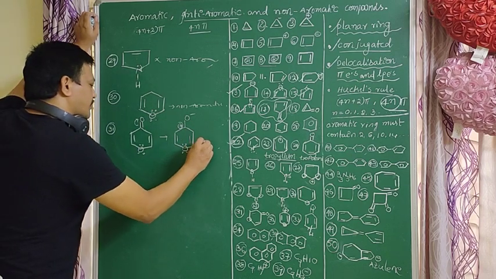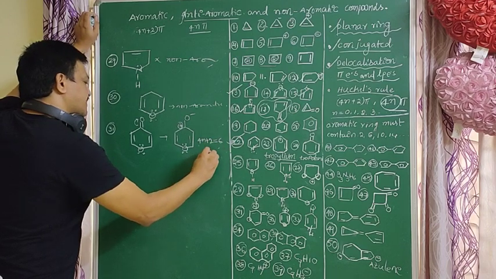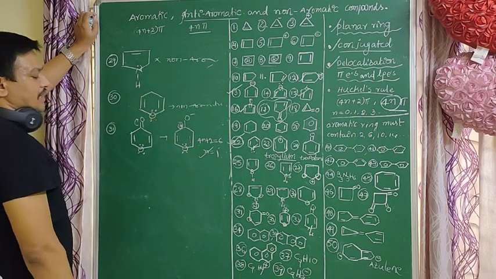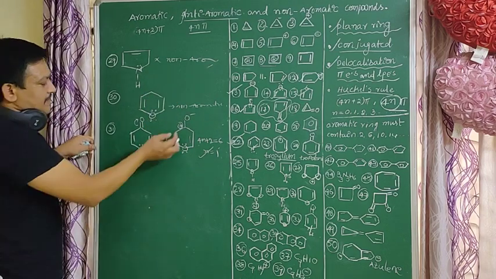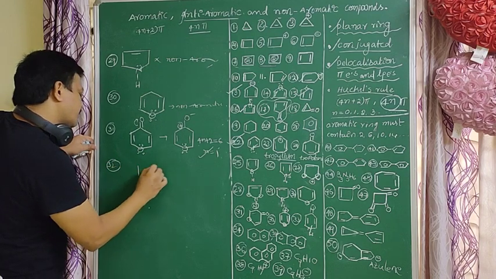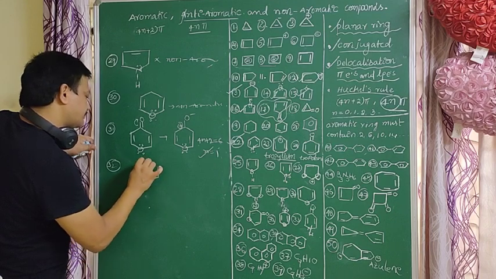It follows the 4n plus 2 pi electrons. So 4n plus 2 equal to 6, n equal to 1. It is an aromatic compound. Here plus is there. Directly take the plus. That is also an aromatic compound.